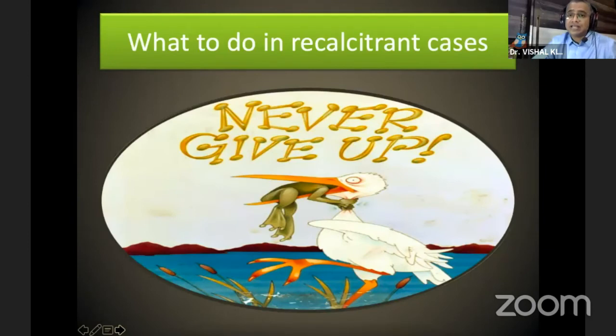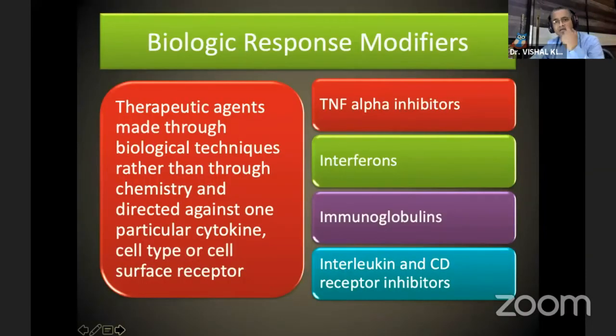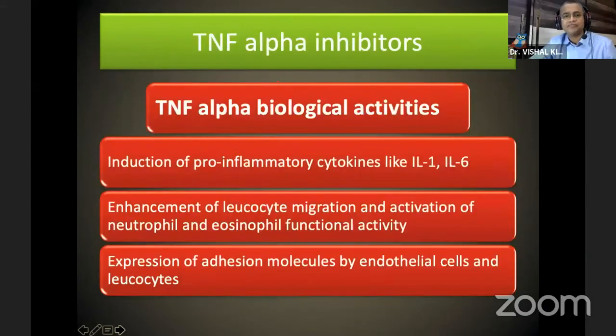Then what do you have to do in recalcitrant cases? Only answer: never give up. So future therapy in uveitis is basically the biologics. These agents are made through biological techniques rather than chemistry and are directed against one particular cytokine, cell type or cell surface receptor, like alpha inhibitors, tumor necrosis factor, interferons, immunoglobulins.